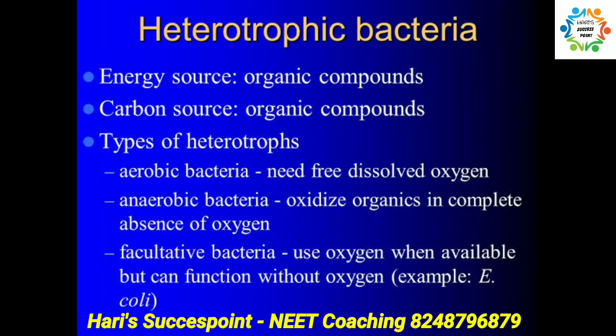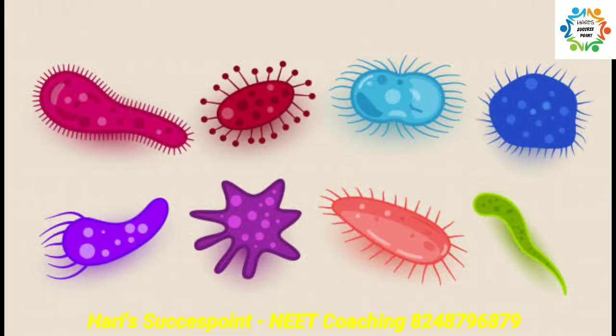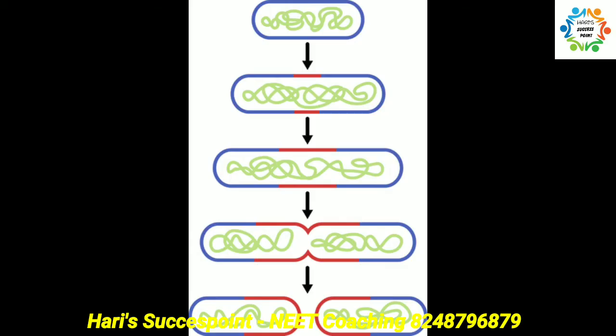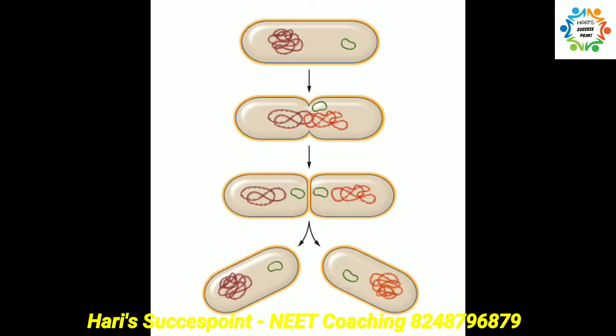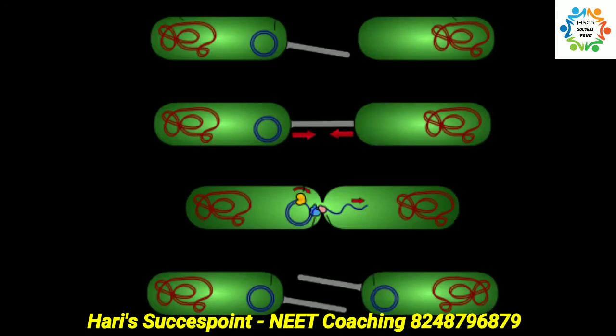Then heterotrophic bacteria, these are important decomposers. Even some antibiotics are derived from these heterotrophic bacteria. Some of the eubacteria are pathogens. They cause diseases like cholera, typhoid in human beings and citrus canker in plants. The mode of reproduction seen in bacteria is fission under normal conditions, and under adverse conditions they produce spores. A primitive type of sexual reproduction is also seen in bacteria, that is, there occurs a primitive type of DNA transfer from one bacteria to another bacteria.